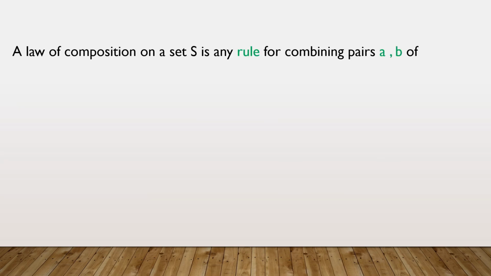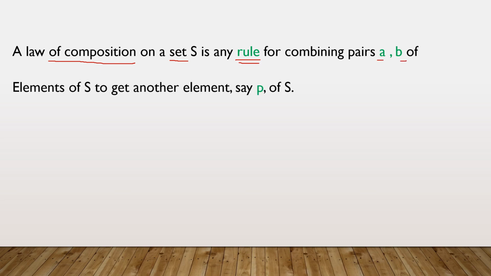Now we will summarize. A law of composition on a set S is any rule for combining pairs A, B of elements of S to get another element, say P of S. Suppose we have set S having elements A, B, P and some other elements. We will take element A and element B, this pair of elements.